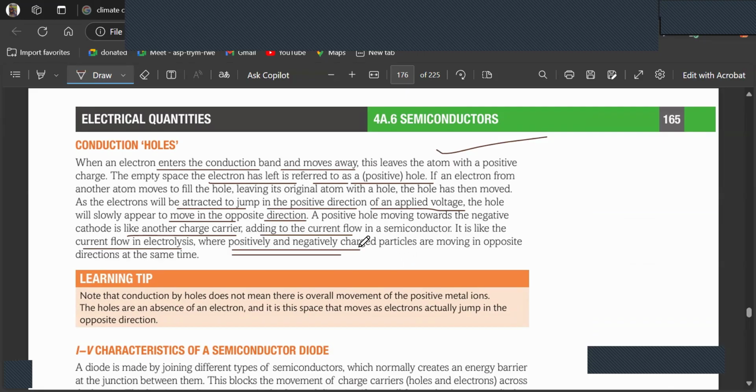Now what happens is, when an electron enters the conduction band, it becomes part of the electric current. Okay, and when it leaves the valence band, it leaves an empty hole there.